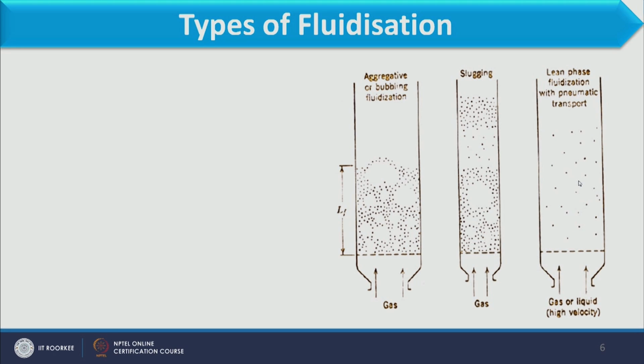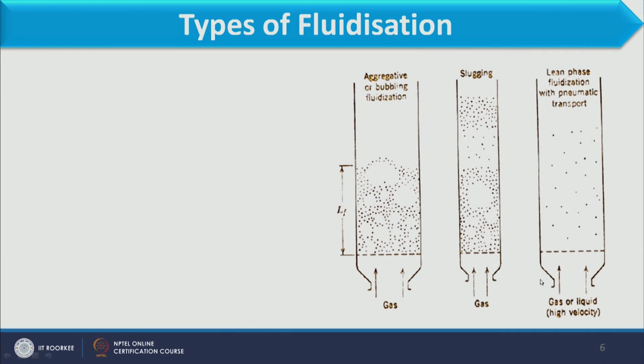Pneumatic transport basically occurs when we are considering gas as the fluid, not the liquid. In that condition, particles will be suspended in the gas, and that will help to carry the particles from one place to another place. So, all these conditions occur with the gas, and transportation can also be carried out with the liquid, and that we call hydraulic transportation, not pneumatic. So, you see aggregative or bubbling fluidization occurs with the gas, and particulate fluidization occurs with the liquid.